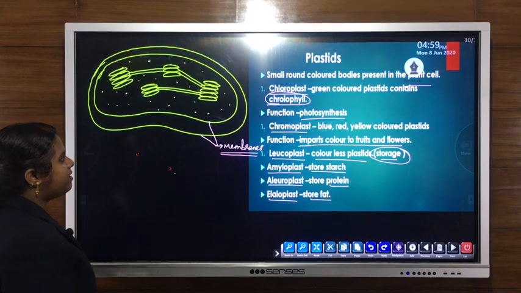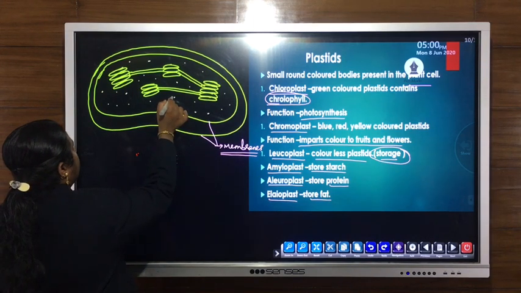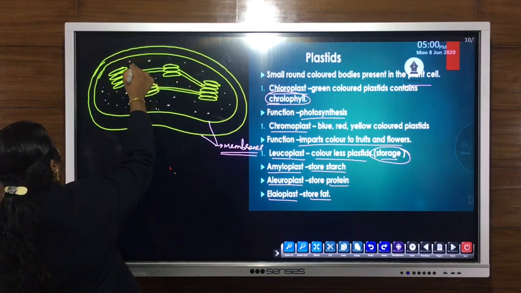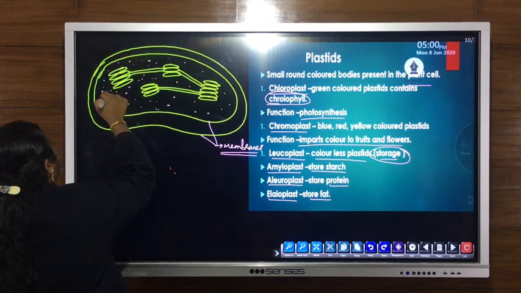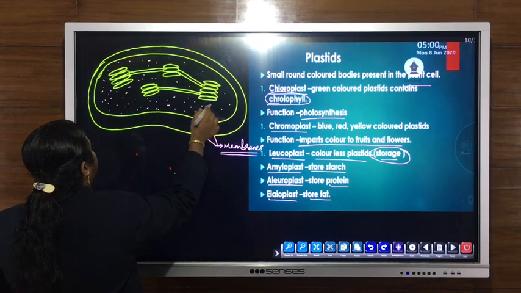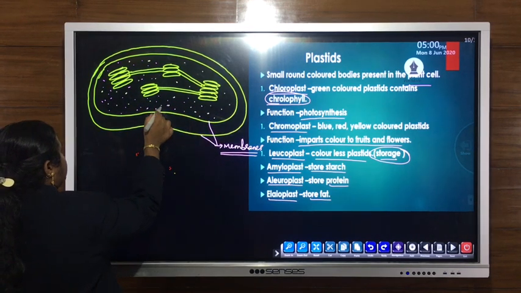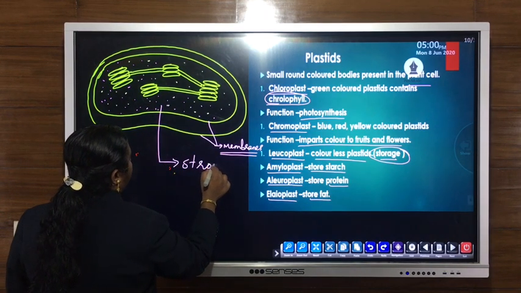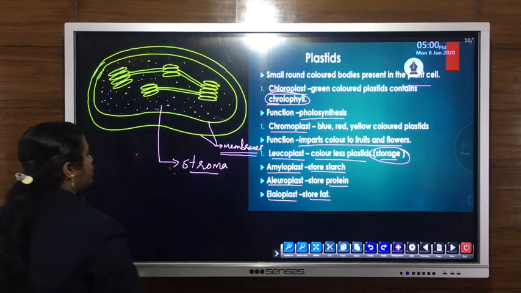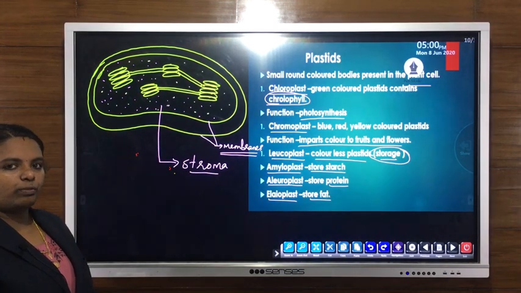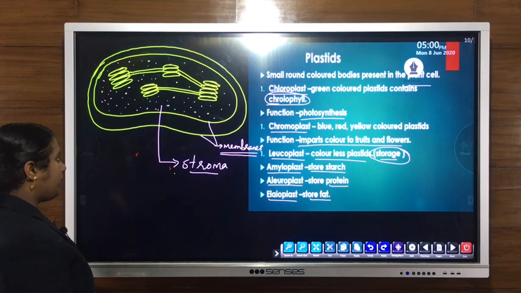Then inside these membranes, this dotted part, the matrix or ground substance, is known as stroma, S-T-R-O-M-A. So the ground substance or matrix of chloroplast is known as stroma.